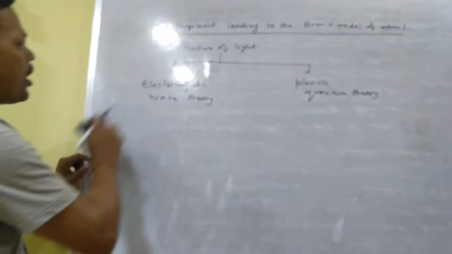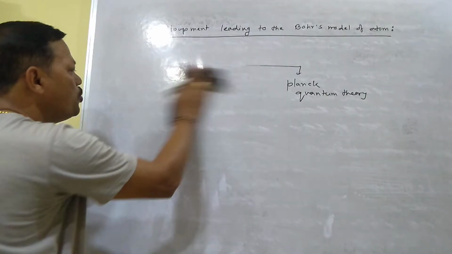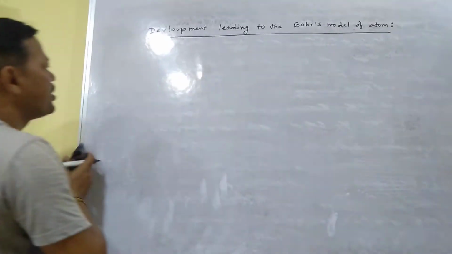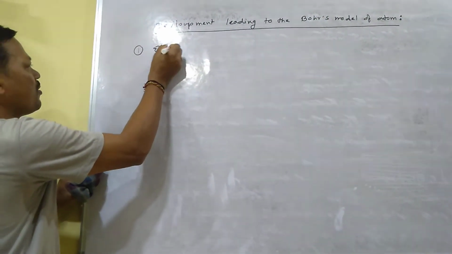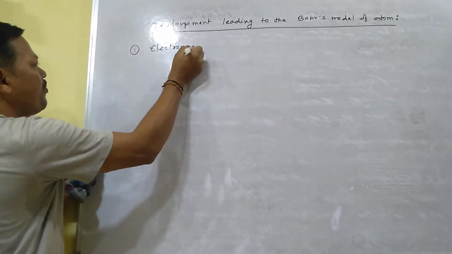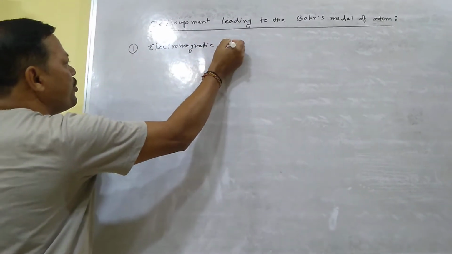Now we will do one by one. First we will do the electromagnetic wave theory. Number one, electromagnetic wave theory.